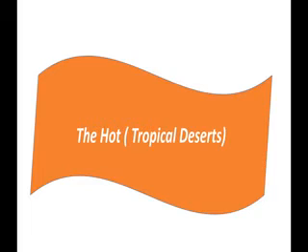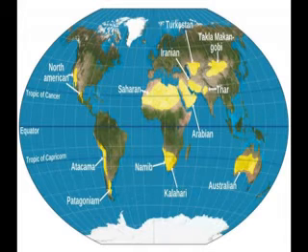There are some examples, as you can observe here. Namibia and Kalahari in Africa, the Arabian and Thar deserts in Asia, the Great Australian Sandy Desert in Australia, the Atacama Desert in South America, and the deserts of Southwest USA and Northern Mexico include the hot desert.